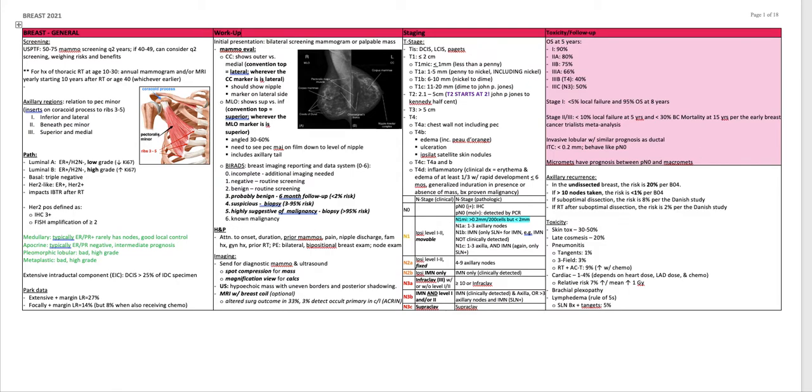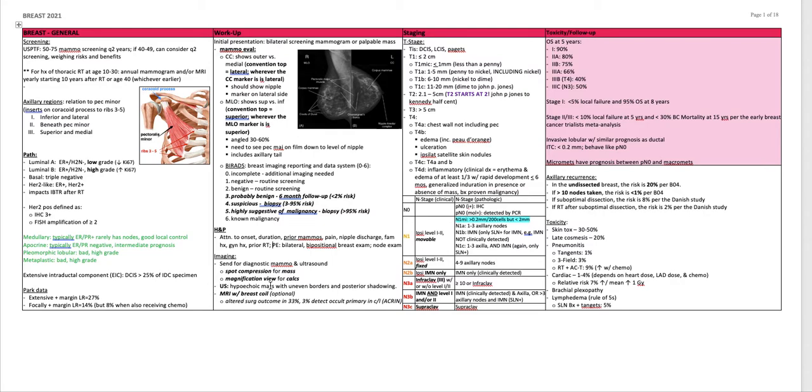In terms of H&P, attention to onset, duration, prior mammograms, pain, nipple discharge, family history, gynecologic history, prior radiation. Physical exam, do bilateral bipositional breast exam and node exam. Imaging, send for diagnostic mammogram and ultrasound. Spot compression for mass and magnification views for calcs.